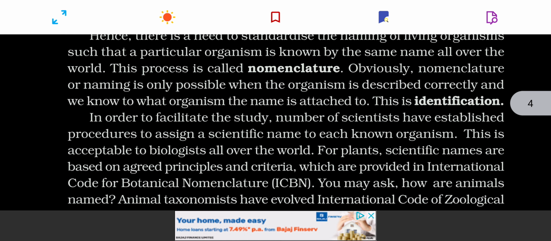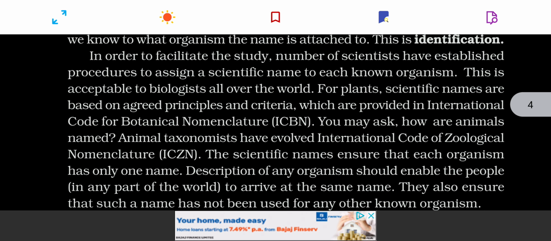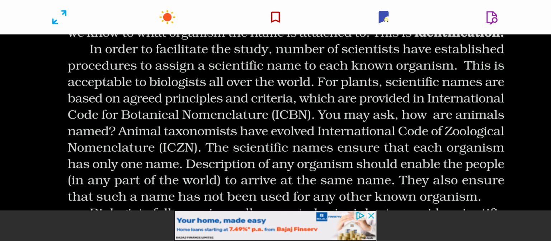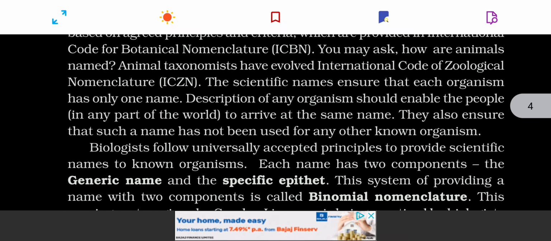scientific nomenclature has been given, that's known as binomial nomenclature. And if an organism is an animal, then the norms which are followed are as per the International Code of Zoological Nomenclature. And if the organism is a plant, then standard norms are followed as per the International Code of Botanical Nomenclature. And this nomenclature was given by Carolus Linnaeus, who is also known as the father of taxonomy.